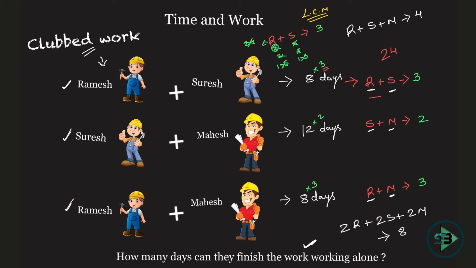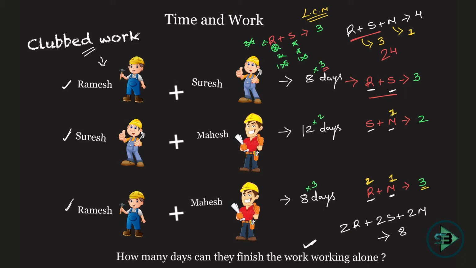But what do I already know? I know what R plus S is. What is R plus S? 3. So if R plus S is 3, what is M then? M is equal to 1. So I know this. M is equal to 1. Let's put M is equal to 1 here. It means Mahesh puts in 1 brick in 1 day. Which means what? Ramesh puts in 2 bricks in 1 day, because 2 plus 1 has to be 3 here.